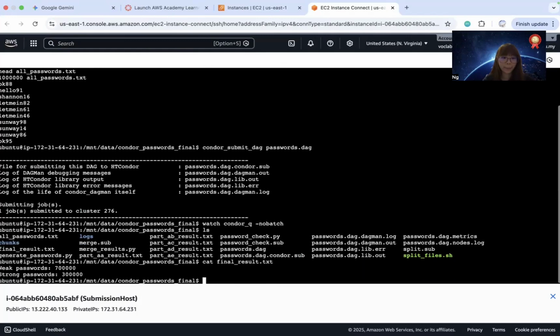So let's find out. Okay, it works. This proves that we have a completed distributed system using HTCondor and DAGMan, which starts from splitting the dataset, to checking each of the passwords in parallel, and lastly aggregating all the results together in a single output, using cat final result to see if it works.